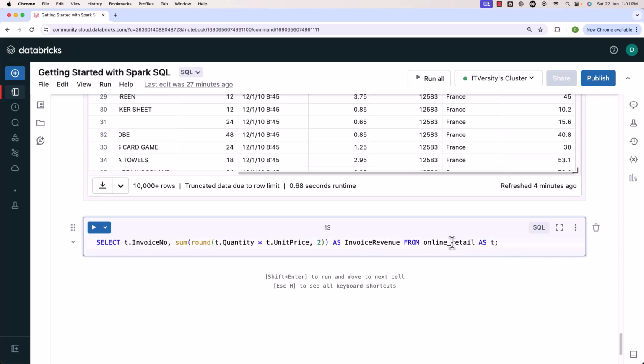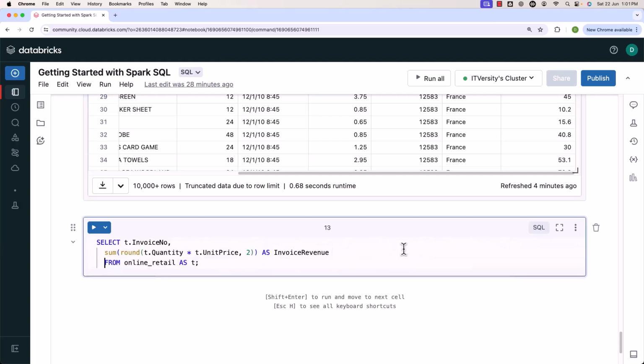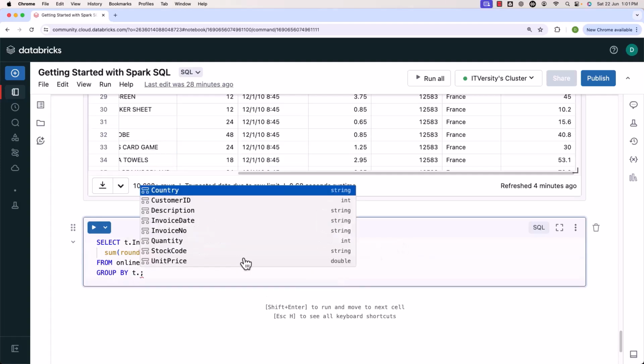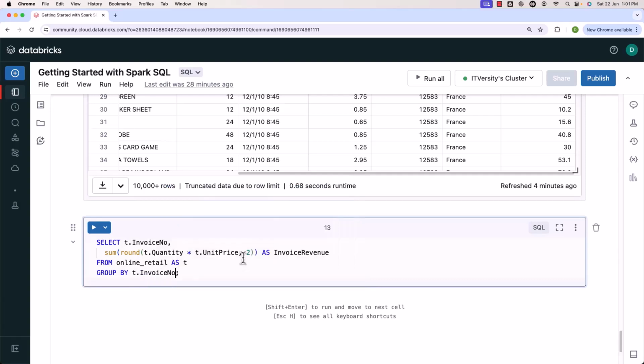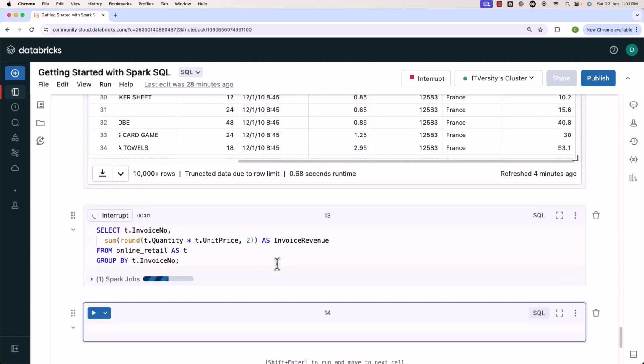After the from clause with the table with alias, you have to use group by. Let me line break here. Also, let me line break here. This is primarily for readability purposes. Now, let me say group by. As part of group by, I should be able to say t dot invoice number. Now, let's run this. We should be able to see the invoice level revenue.